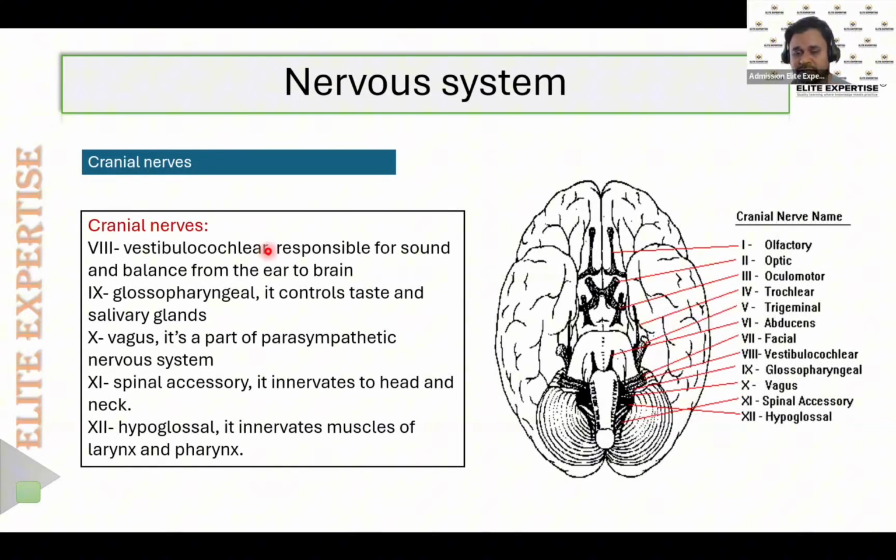Or which drug will cause damage to vision by causing damage to the optic nerve. When we study all the drugs and complete the whole thing, then you will understand that this is the drug that mainly affects the optic nerve, and this is the drug that mainly affects the vestibulocochlear nerve. But for now, you just need to know the list of 12 cranial nerves and which organs they supply. So that's about the cranial nerves.